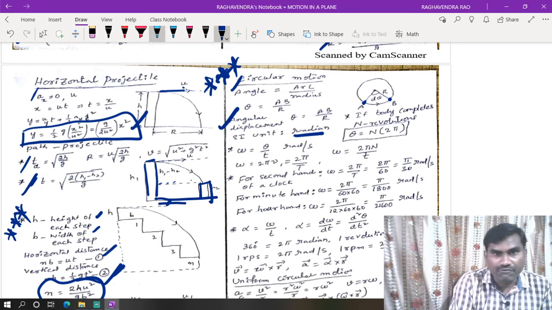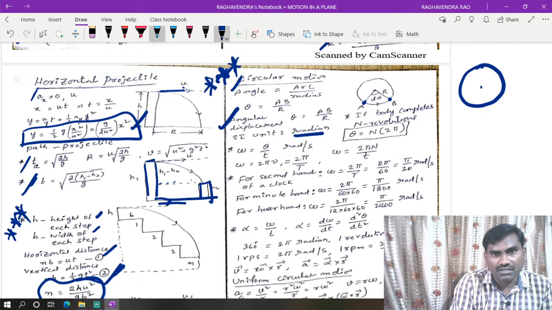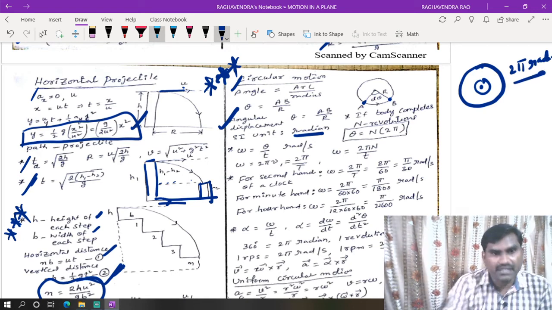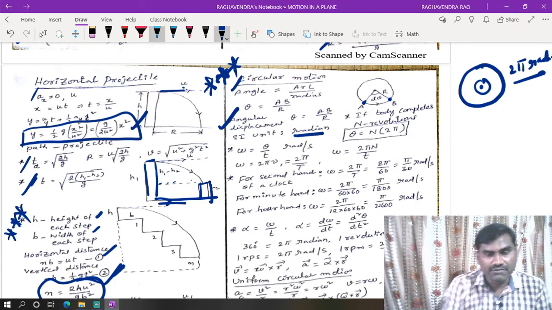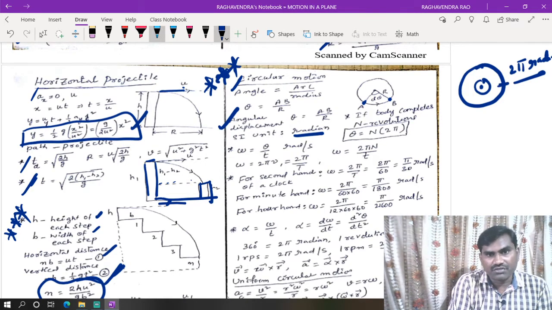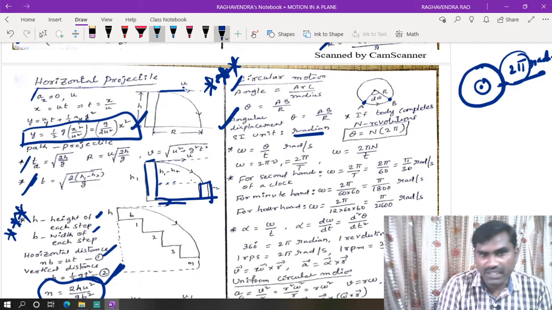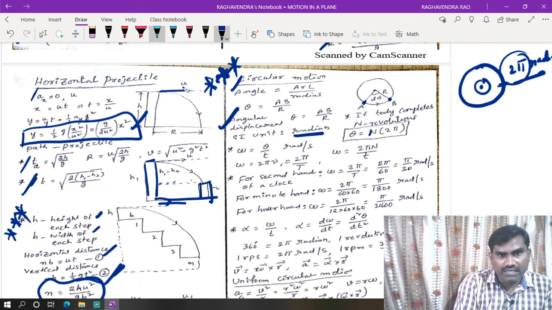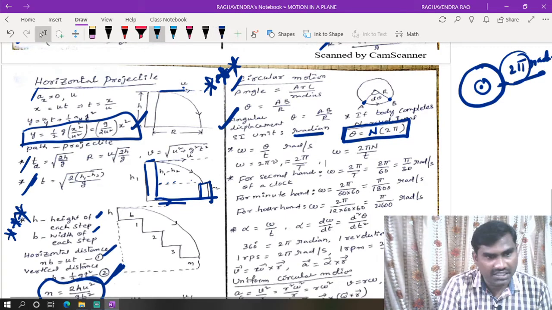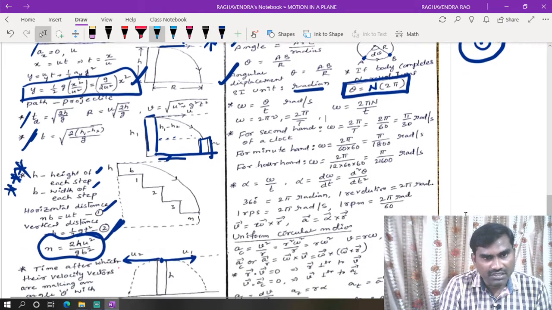Now if one body completes its rotational motion, it covers an angle of 2 pi radian. This is angular displacement. So every one complete revolution covers an angular displacement of 2 pi radians. If it covers n number of revolutions, that means n into 2 pi. This is the basic relation for angular displacement in terms of number of turns.